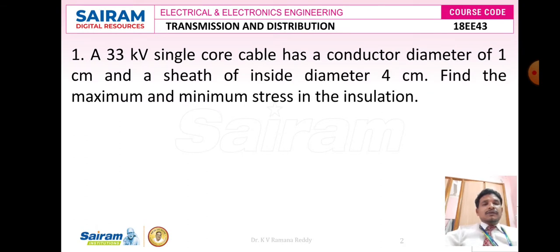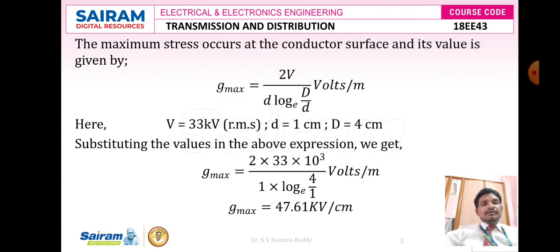A 33 kV single core cable has a conductor diameter of 1 centimeter and a sheath of inside diameter 4 centimeter. Find the maximum and minimum stress in the insulation.